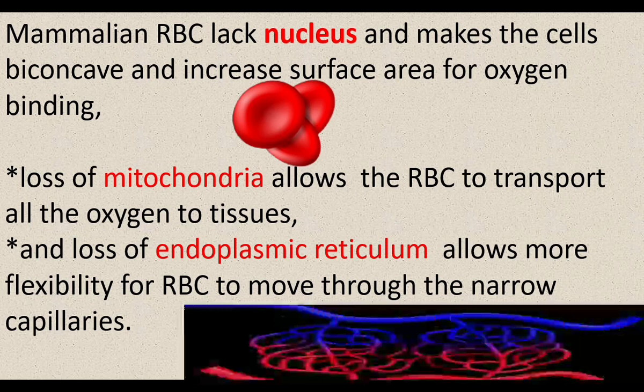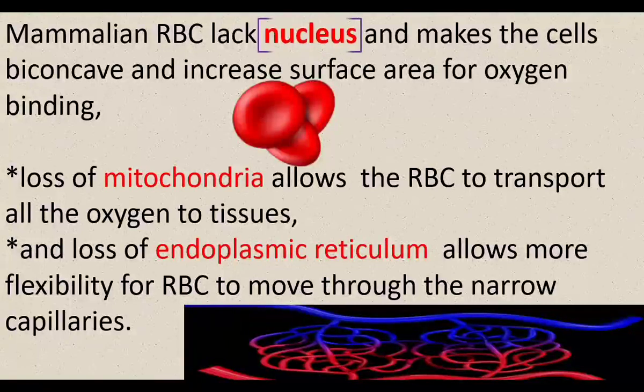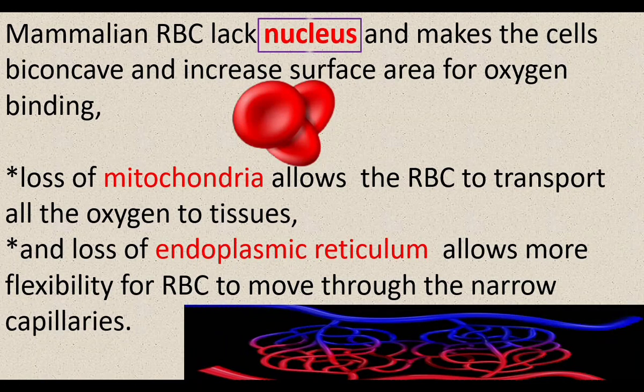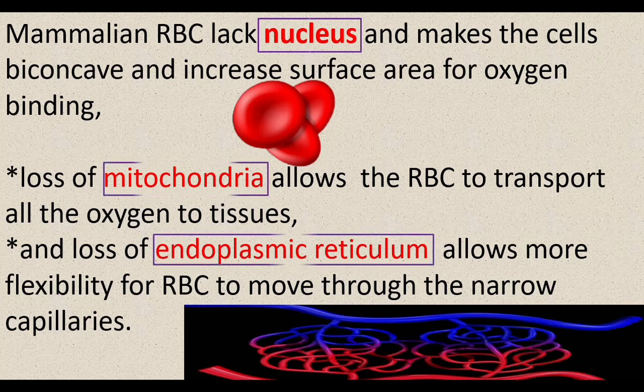What is the advantage of lack of nucleus? Because of lack of nucleus, the surface area increases, and the RBC gets biconcave shape. So more hemoglobin is packed inside and more oxygen can bind. Loss of mitochondria allows the RBC to carry all the oxygen to the tissues. Because of loss of endoplasmic reticulum, the RBC is more flexible and it can pass through very minute blood capillaries also. These are the advantages of absence of nucleus and cell organelles in mammalian RBC.